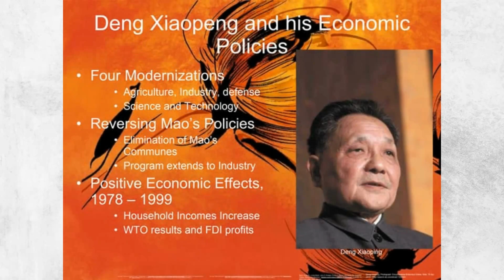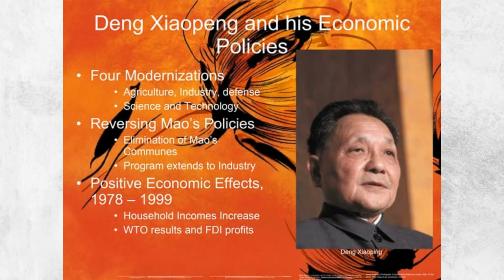After Mao Zedong died, moderate leaders took control of China. Deng Xiaoping began a program called the Four Modernizations, which allowed some features of a free market economy. Some private ownership of property was permitted, and entrepreneurs could set up businesses. Farmers were allowed to sell surplus produce and keep the profits. Foreign investment was also welcomed.